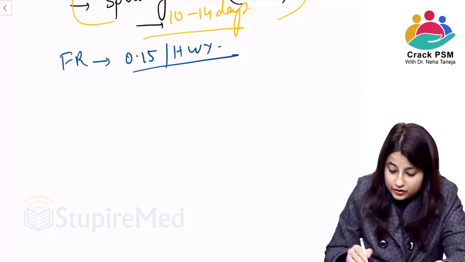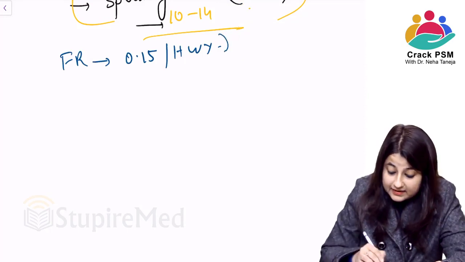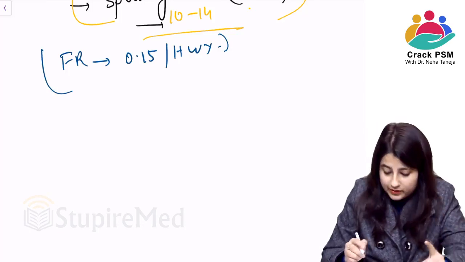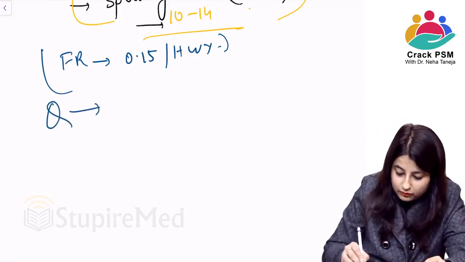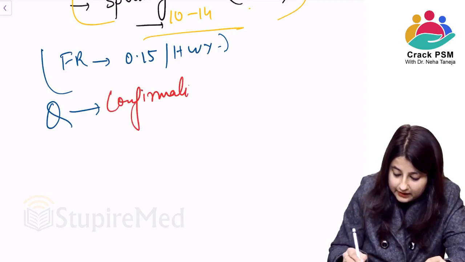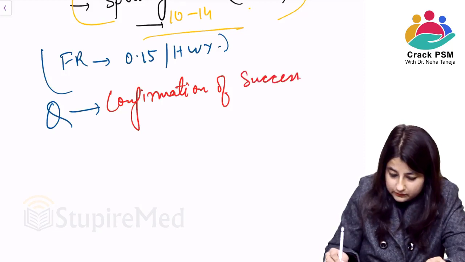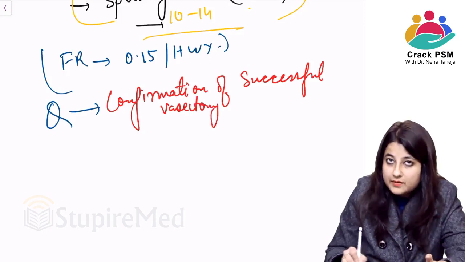ठीक है, एक question आता है that how will you confirm whether successful vasectomy has happened or not? ठीक है, so this is a potential question. Confirmation of successful vasectomy. Histological confirmation तो ठीक है.